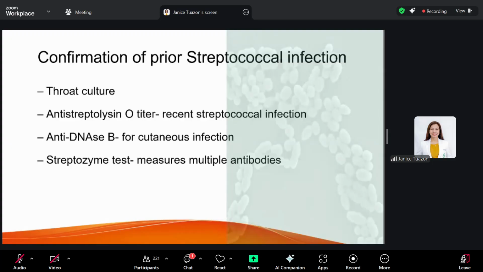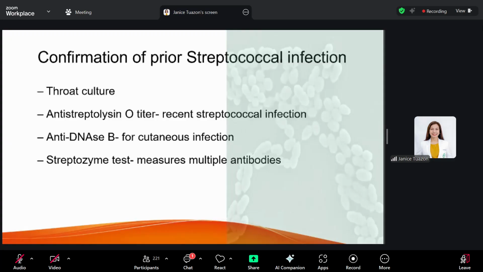Actually, it's generalized for streptococcal infection, but it's more specific for strep infection. Anti-DNase B is also positive for those with previous skin infection.